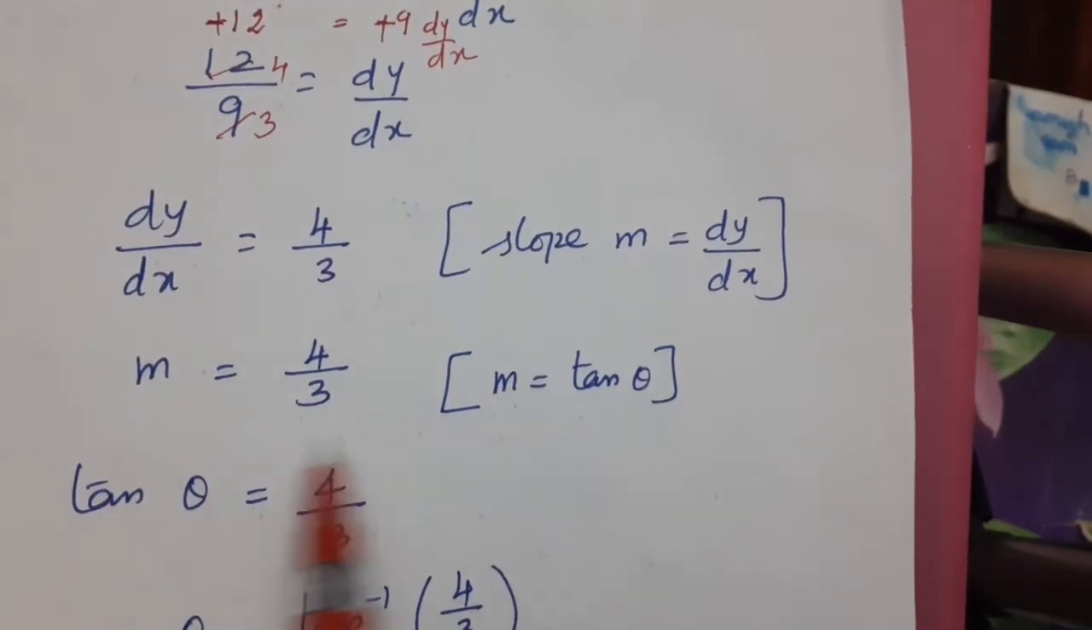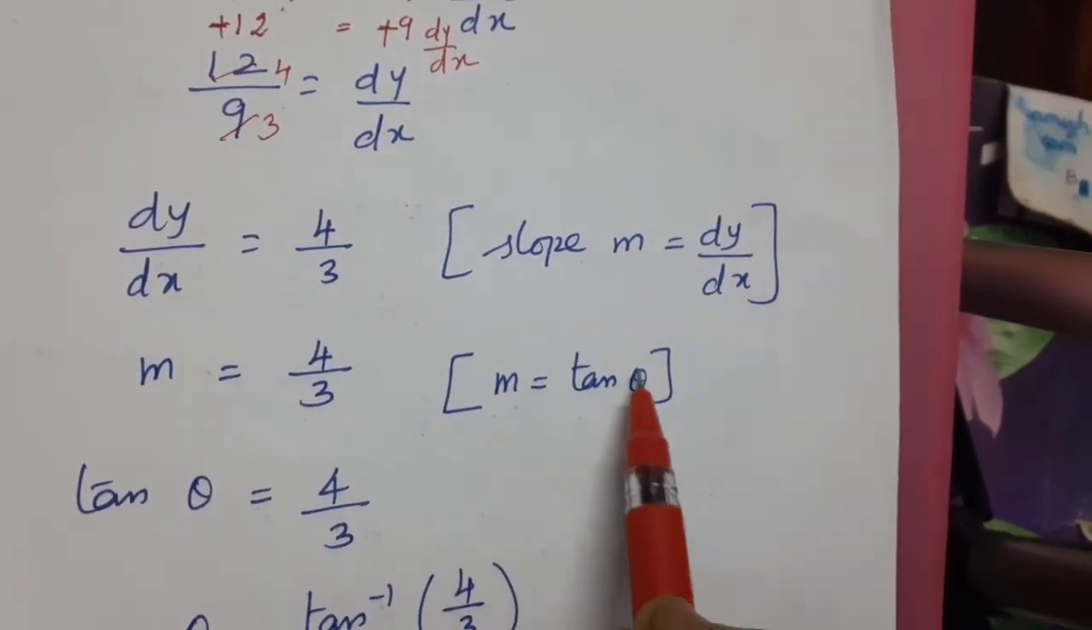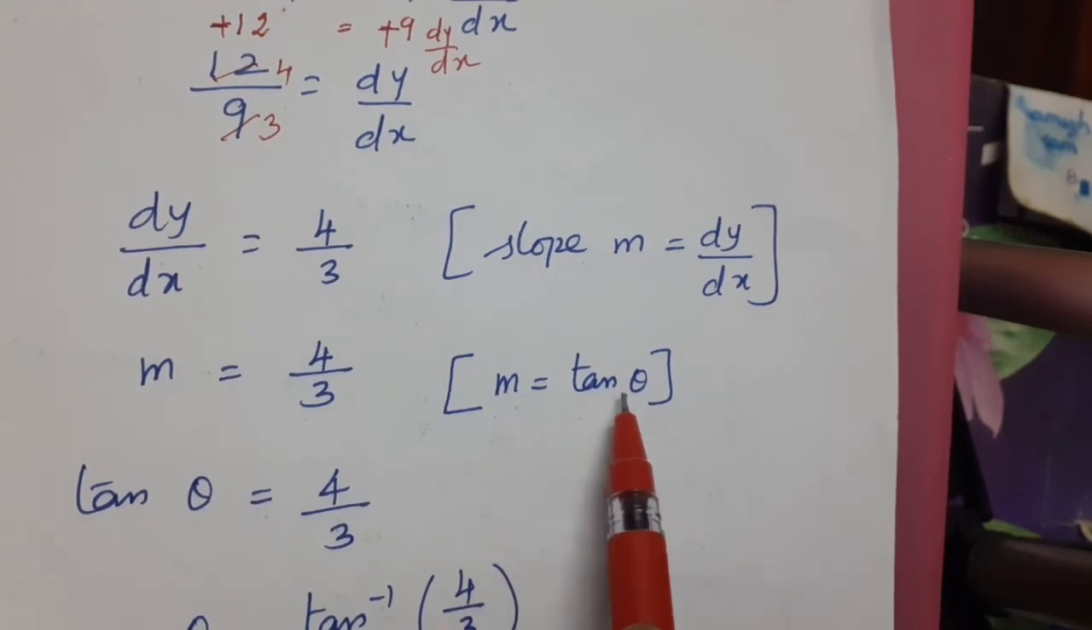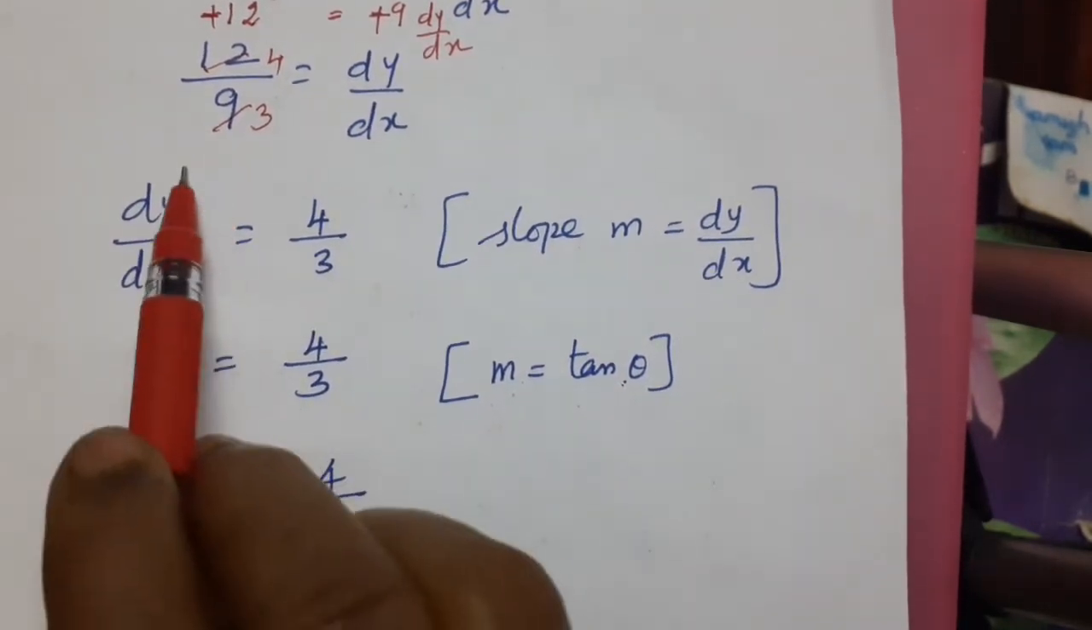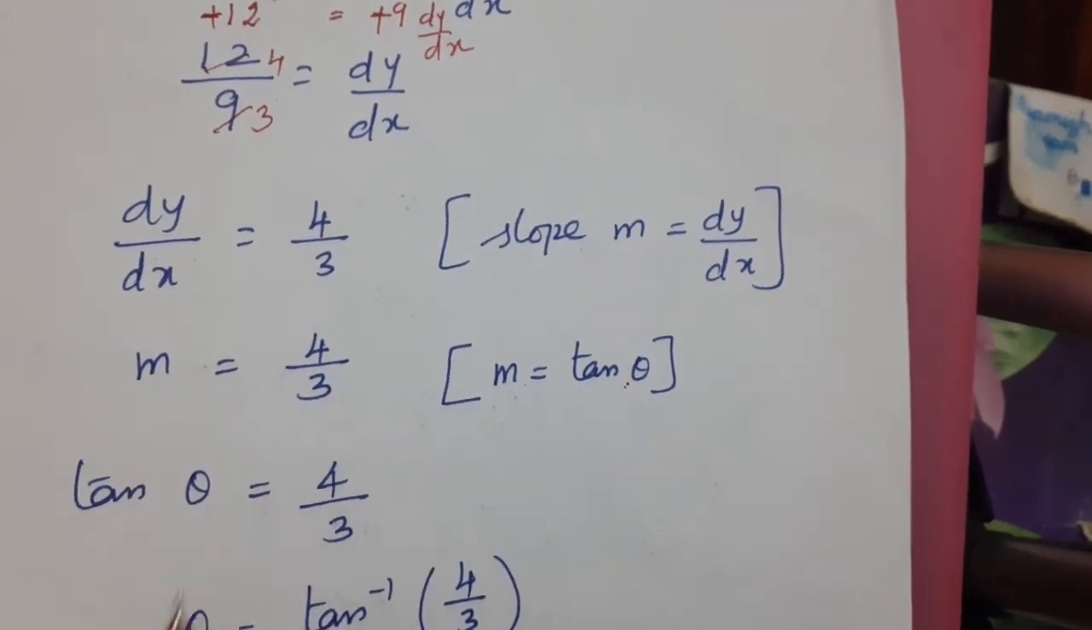But dy by dx is nothing but m. So m is the angle? m is tan theta, studied in the 10th standard. m equal to tan theta, the angle of elevation. Instead of dy by dx, you substitute the value of m. m equal to 4 by 3.